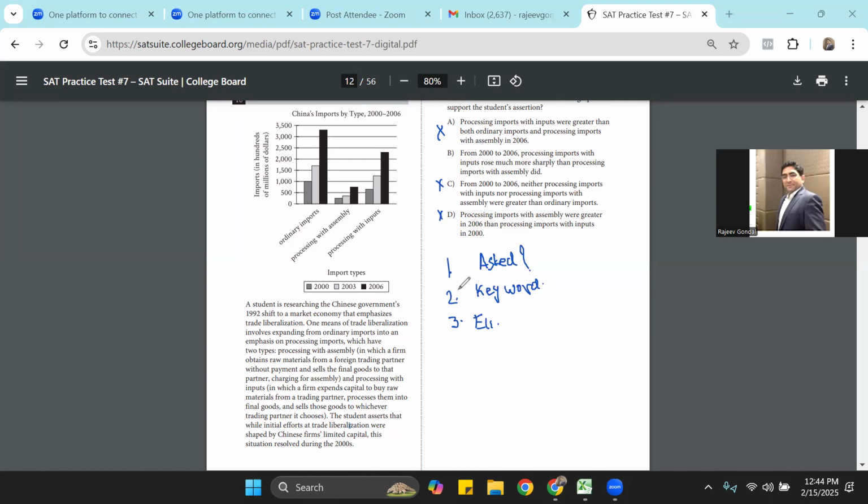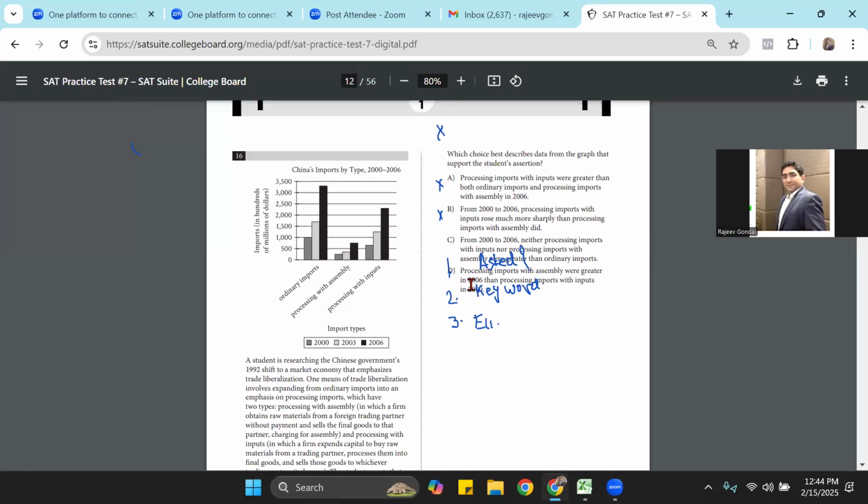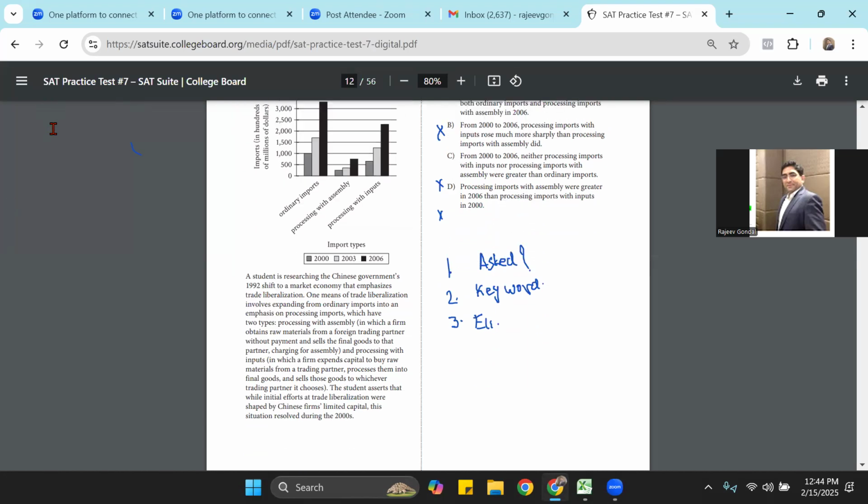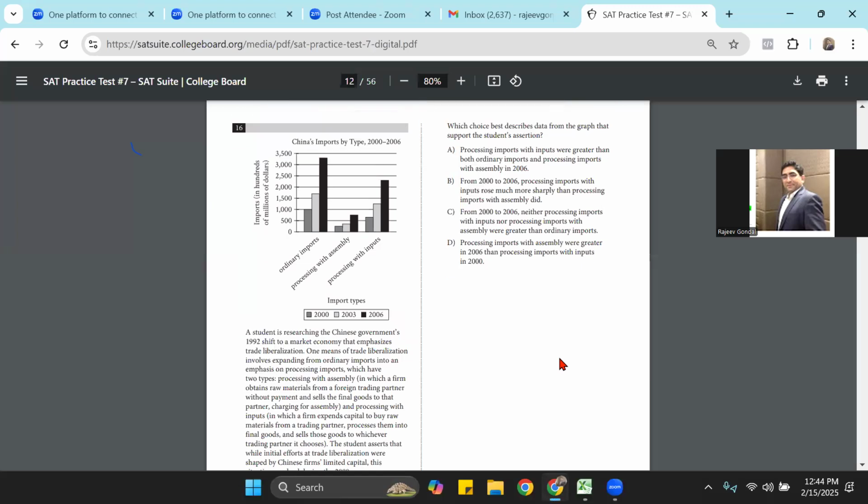And the most important thing, again, when you read these questions, do not go in sequence. You can always read the question first to understand what is asked. Like in this case, the question is stated where it is asking for the student's assertion. So read this part first, then read the part where student's assertion is mentioned, and then you can go about reading the rest of it. So these are some important points with regard to answering the questions of SAT. The database questions are a bit difficult or hard ones because there's so much information, but if you stay focused and you do a lot of practice, you get around doing these questions fast. All the best to you.